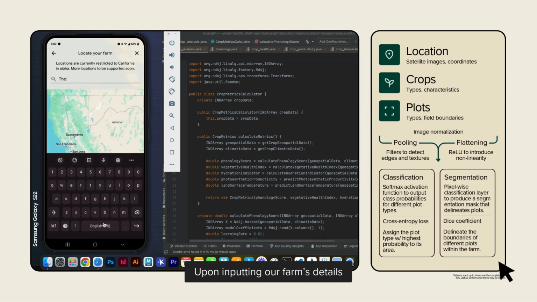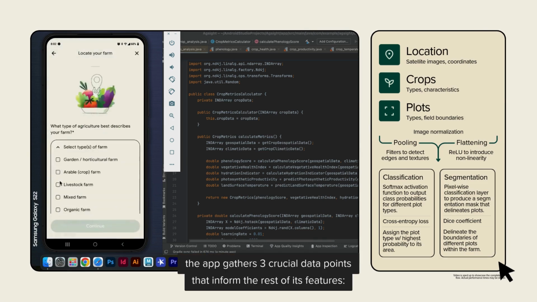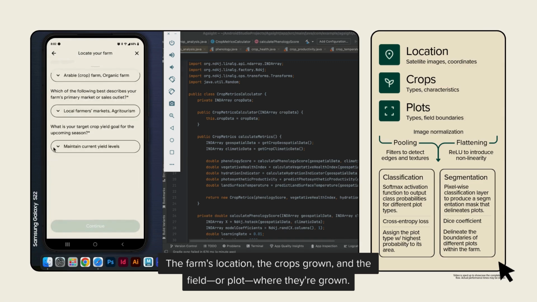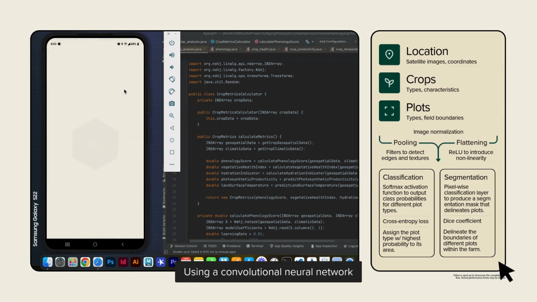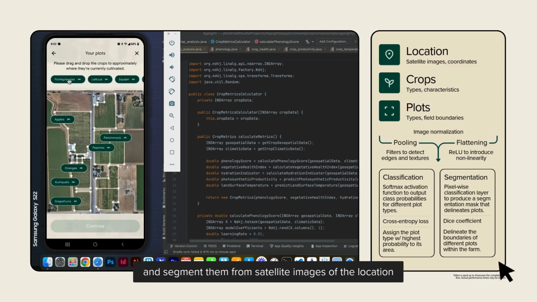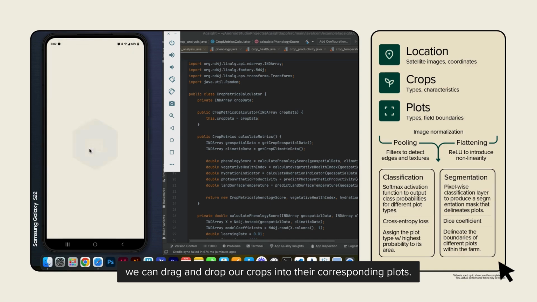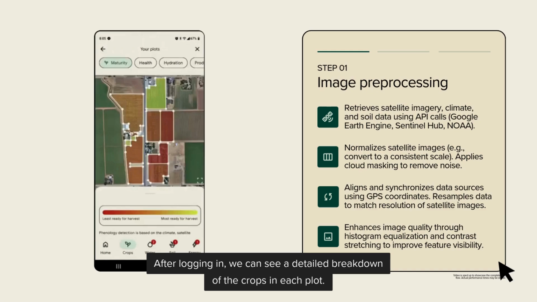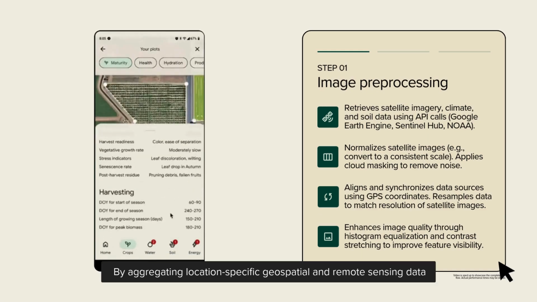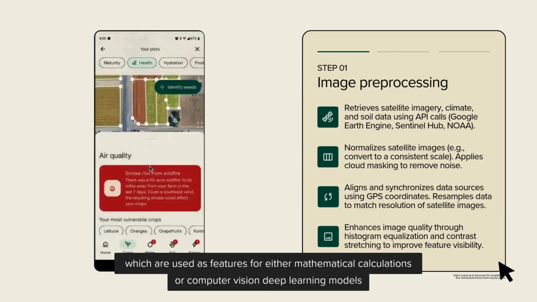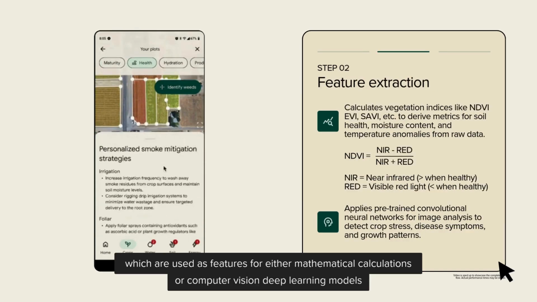Upon inputting our farm's details, the app gathers 3 crucial data points that inform the rest of its features: farm's location, the crops grown, and the field or plot where they're grown. Using a convolutional neural network to classify different types of plots and segment them from satellite images of the location, we can drag and drop our crops into their corresponding plots. After logging in, we can see a detailed breakdown of the crops in each plot by aggregating location-specific geospatial and remote sensing data, which are used as features for either mathematical calculations or computer vision deep learning models.